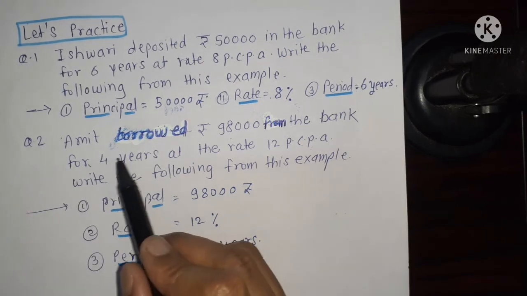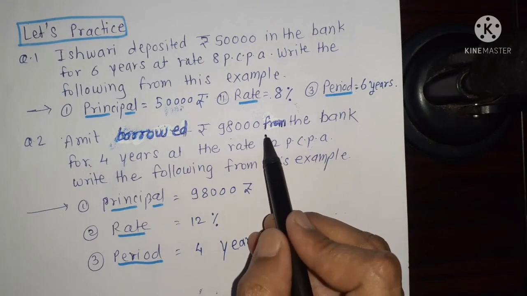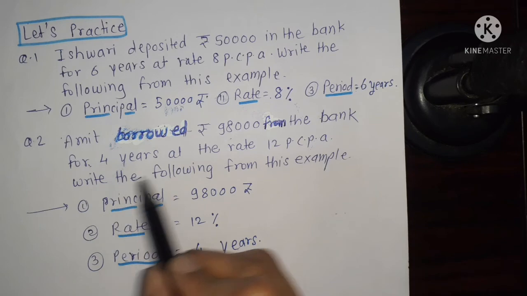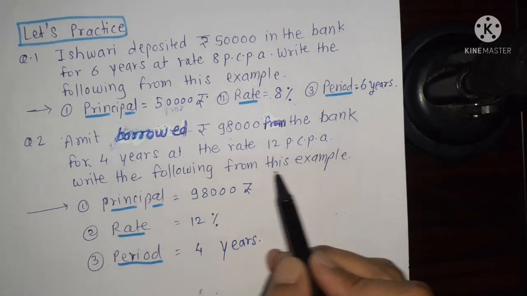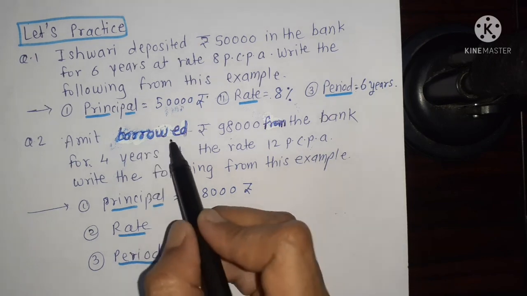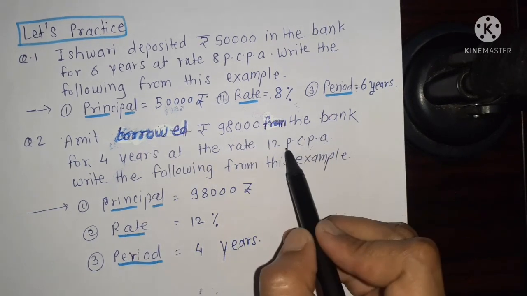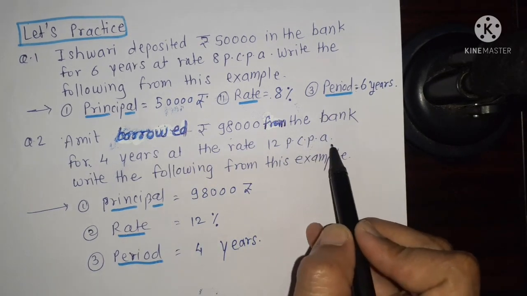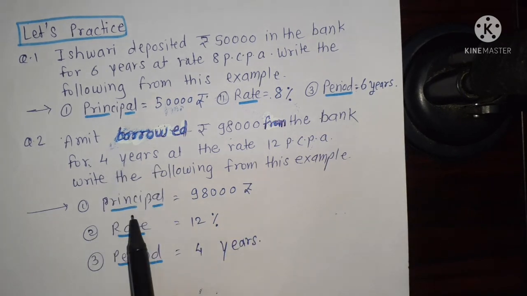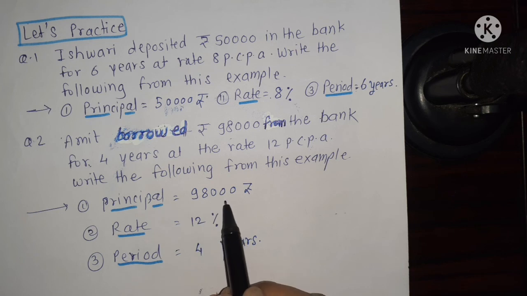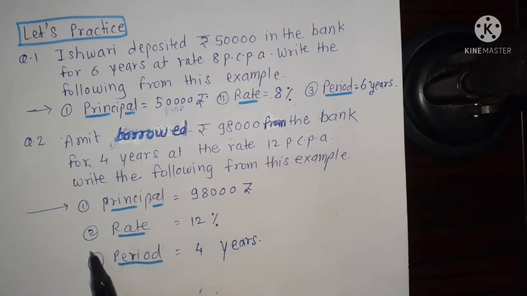Question 2. Amit borrowed rupees 98,000 from the bank for 4 years at the rate 12 PCPA. Borrowed money means principal, 12 PCPA means rate and 4 years means period. So principal is 98,000 rupees, rate is 12%, period is 4 years.